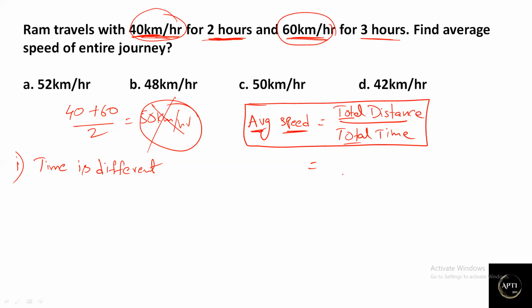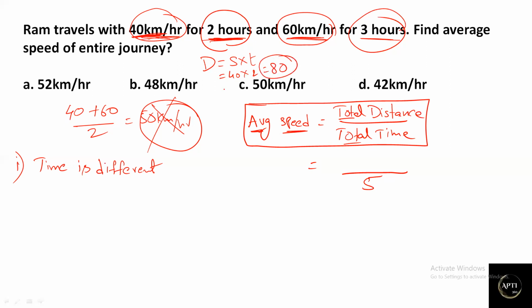Now we know in the denominator we need the total time taken. Total time taken is first 2 hours and then 3 hours. So can I say the total time is 5 hours? And what is the total distance traveled? Very simple. In the first case, he is going with 40 kilometers per hour for 2 hours. Distance is equal to speed into time, correct? If he goes with 40 kilometers per hour for 2 hours, he will cover 40 into 2, which is equal to 80 kilometers.